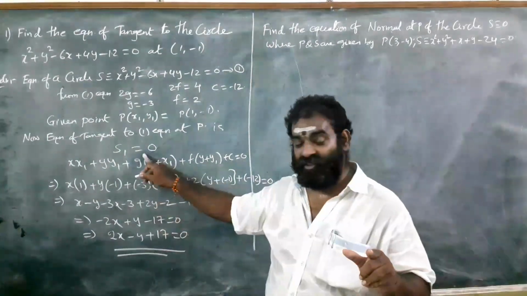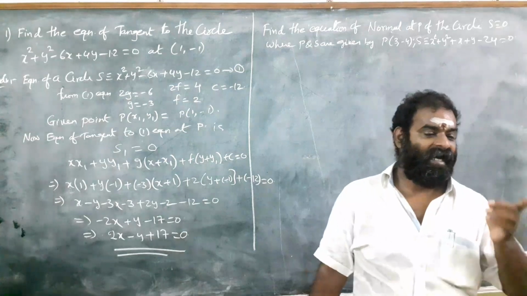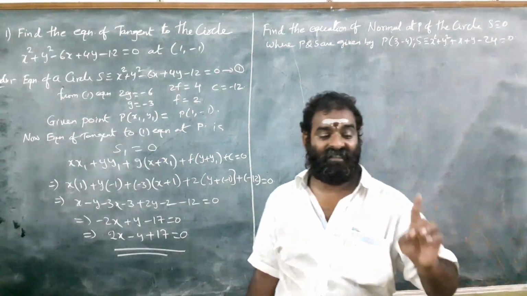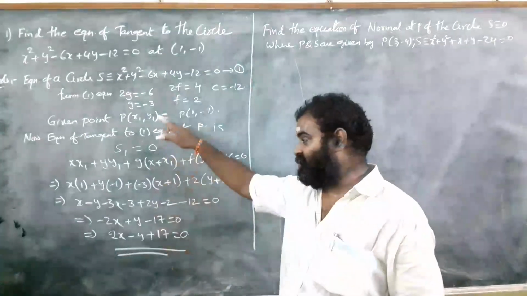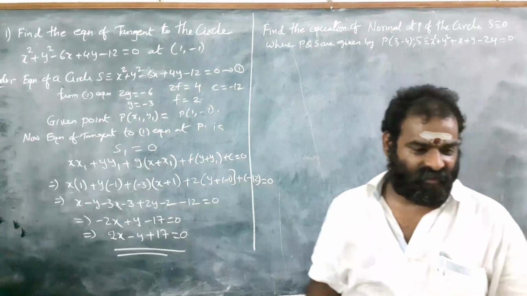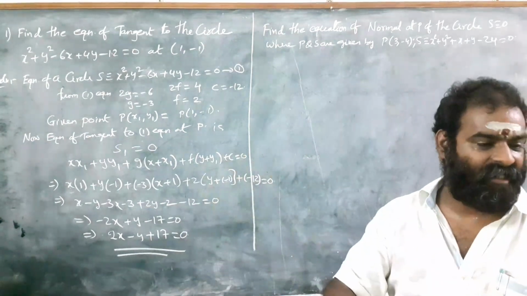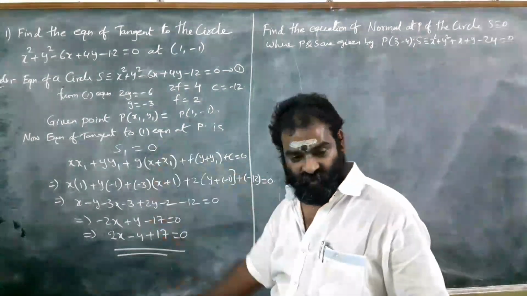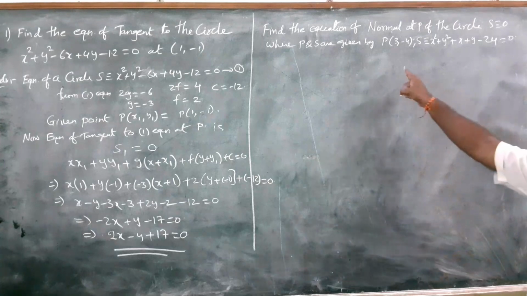This formula is used only when you have a circle and a point, and the equation of a tangent at a particular point is what we have to find. So this method is applicable in that case only. That means when a circle and a point are given and you have to find the equation of the tangent, then you have to use this method. Understand?